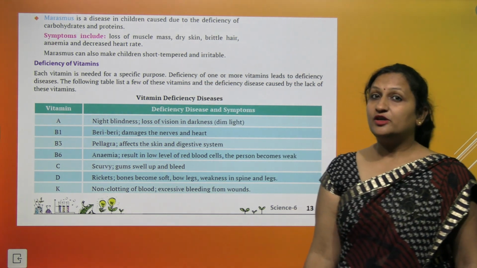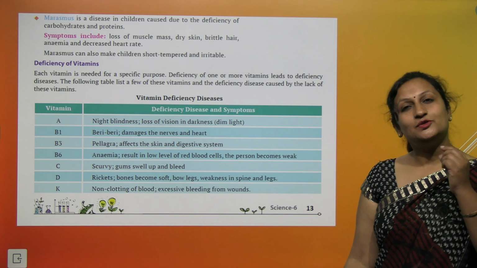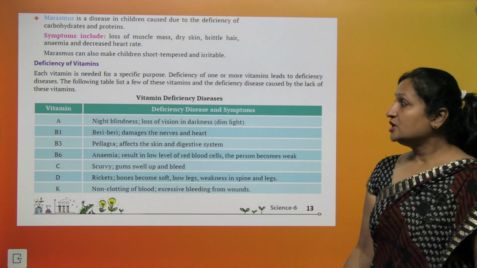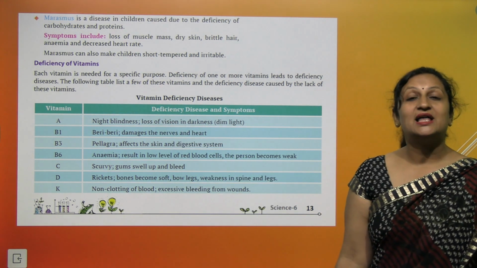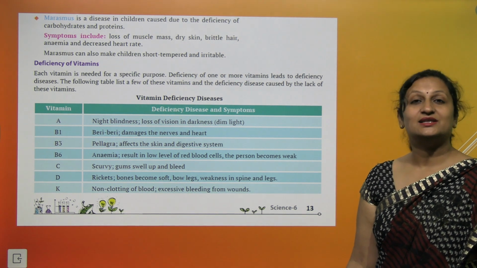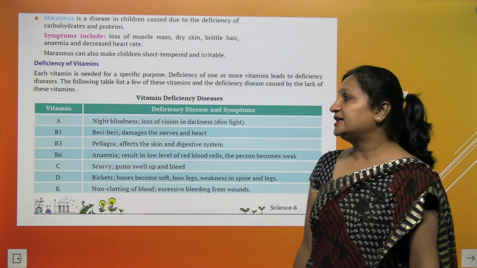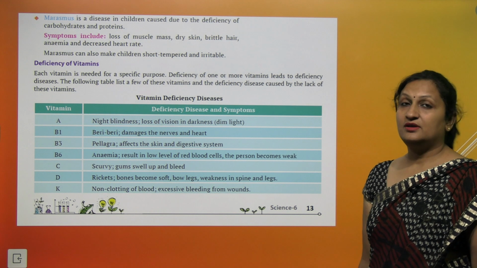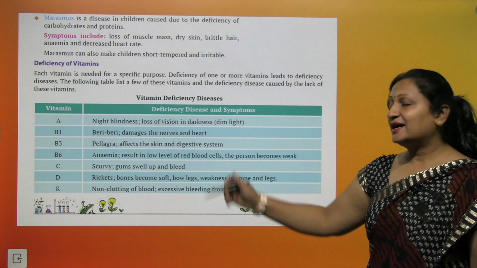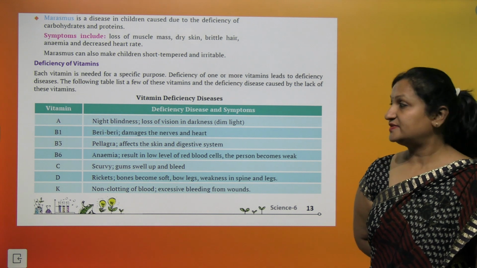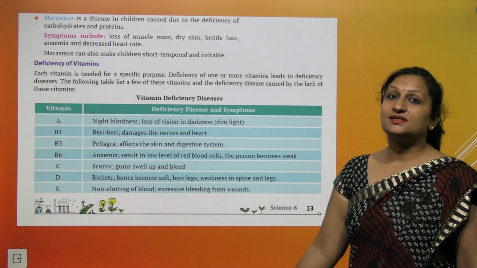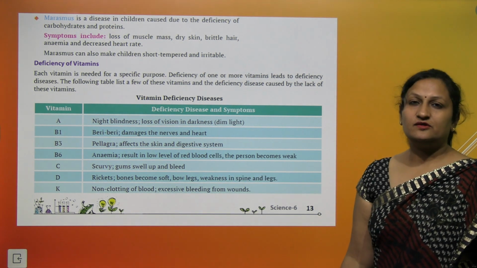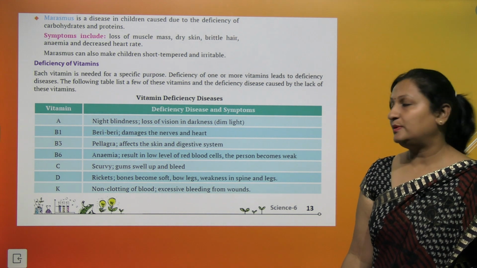Deficiency of vitamins. Now, we all know that vitamins are required by the body in very small amounts, but they are very important for the maintenance of our health. So, vitamin A deficiency leads to night blindness, that is loss of vision during night time. Vitamin B1 deficiency leads to beriberi. Beriberi damages the heart and the nerves. B3 leads to pellagra. Pellagra affects the skin and the digestive system. Vitamin B6 deficiency causes anemia, in which you will have a low level of RBCs. RBCs are the red blood cells.